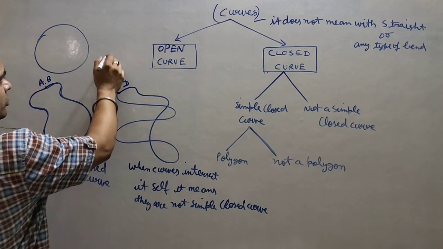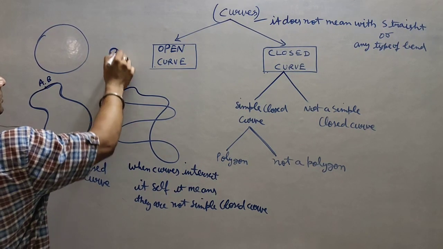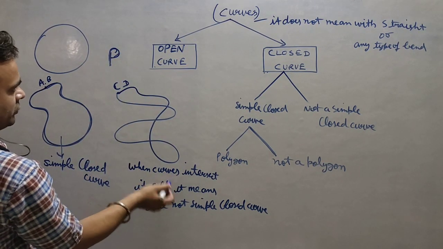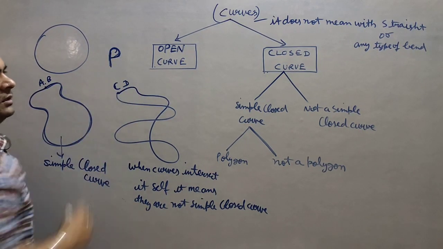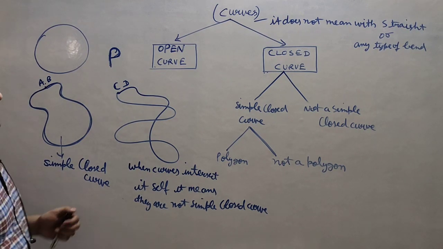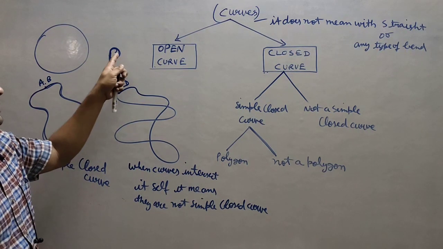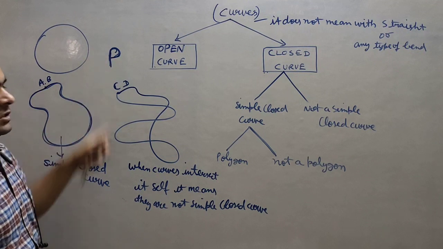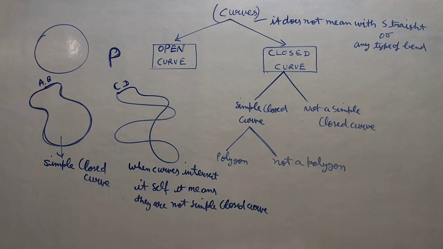Now I was talking about P. Is P a simple closed curve, or this one? I think this one. Why? Because it is intersecting and going back in the other direction, so it will not be closed properly. So it is not a simple closed curve. Here it is getting closed, then it is moving forward, so it will not come in the category of simple closed curve.